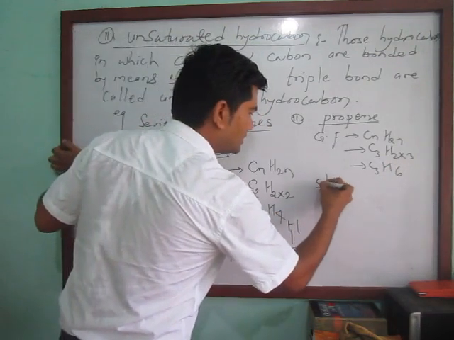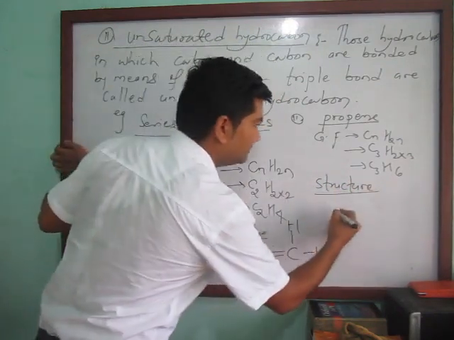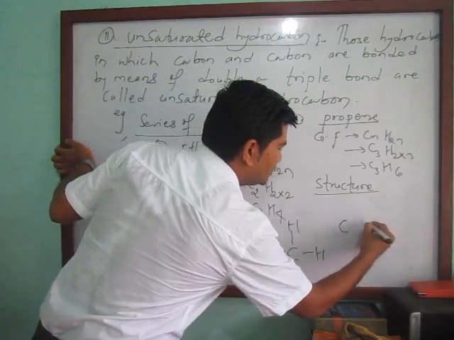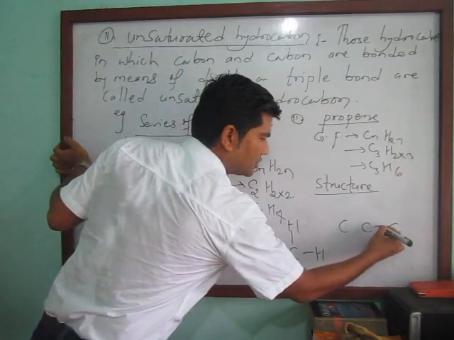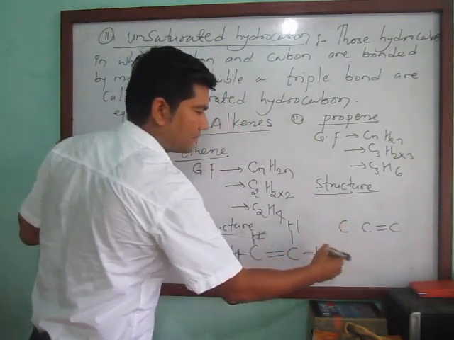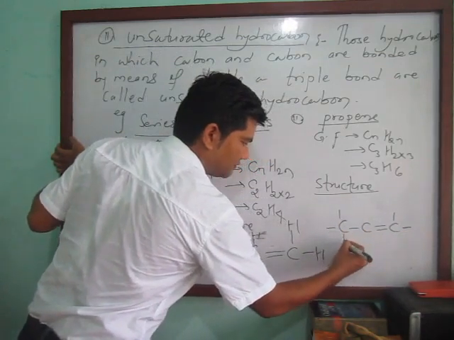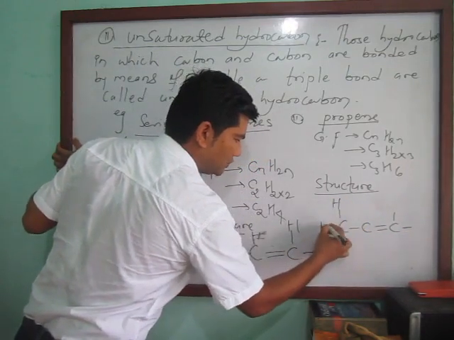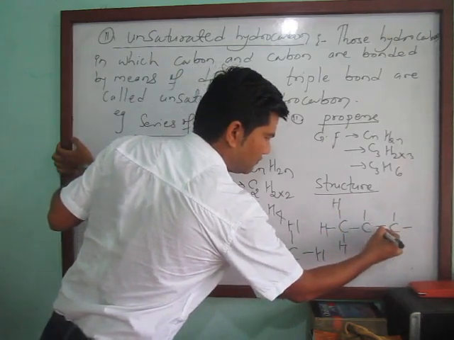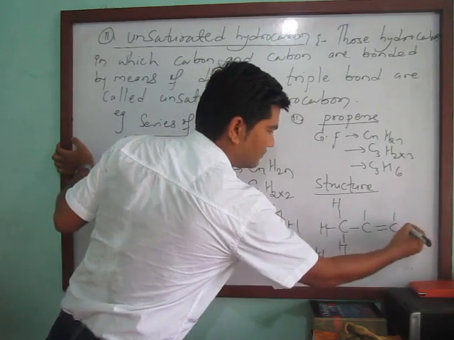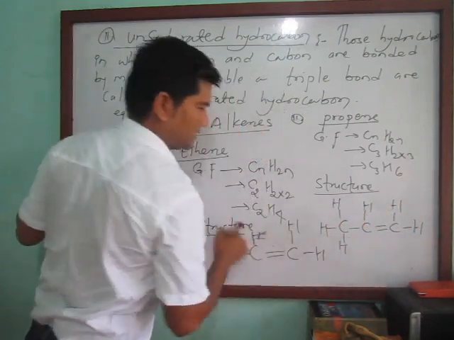Let's see the structure. 1, 2, 3 carbon atoms, and you can draw a double bond between any 2 carbon atoms, and do like this for the bonds, 1, 2, 3, 4 for this carbon atom. Similarly 1, 2, 3, 4 for the carbon atom, hydrogen 1, 2, 3, 4, 5, 6.